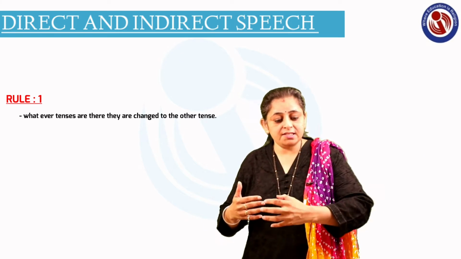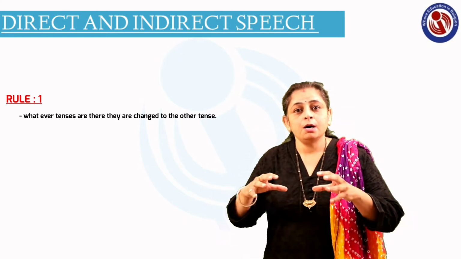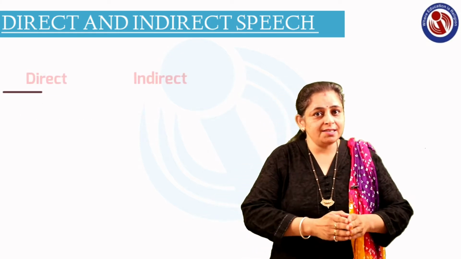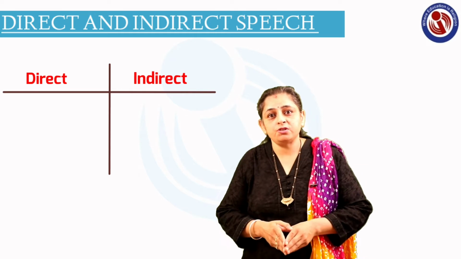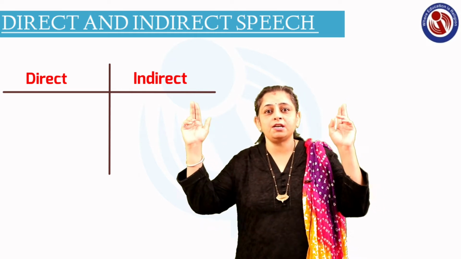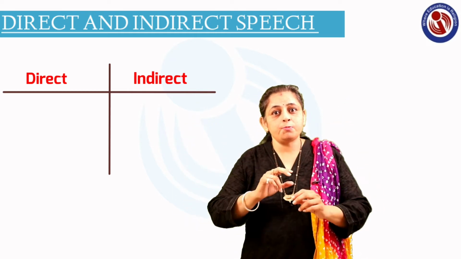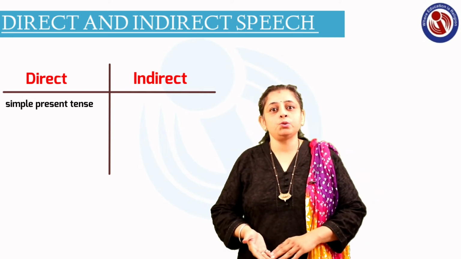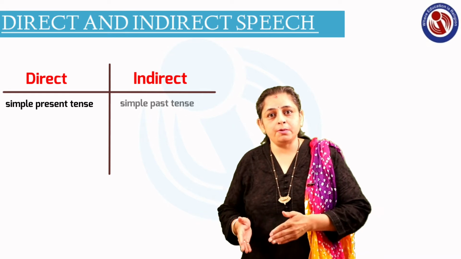So in direct speech, if the sentence which is given in the quoted speech, which is given in the inverted commas, is in the simple present tense, then while you are converting it into the indirect speech, it will be simple past tense.